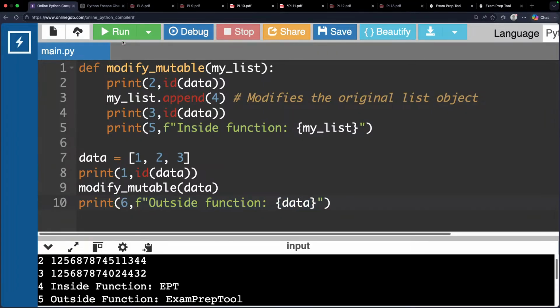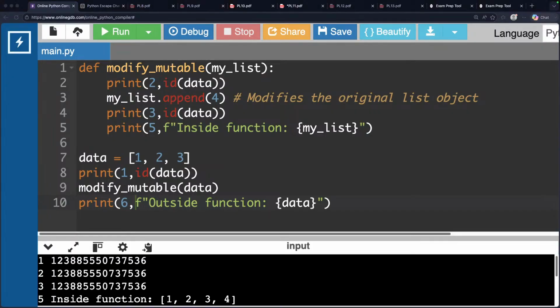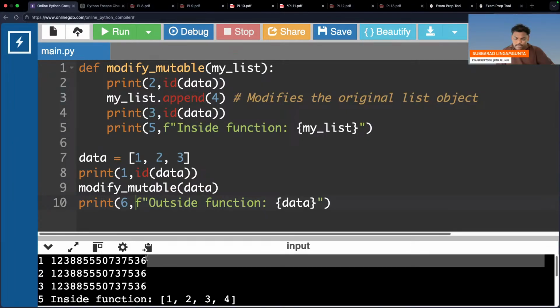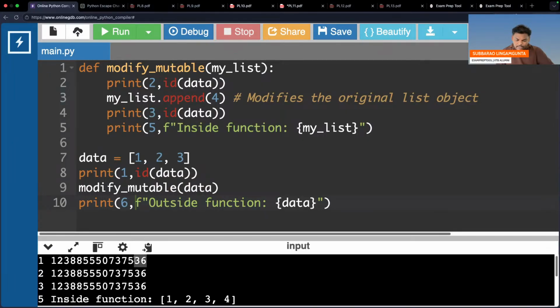Now come here, run it. Hopefully there is no error. Now everyone observe. If you see, data is equal to 1, 2, 3. Print 1 comma id. First I printed the address, and 7536 printed. Okay, the starting address printed 7536. I am very happy with that.